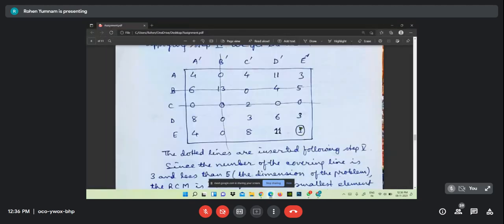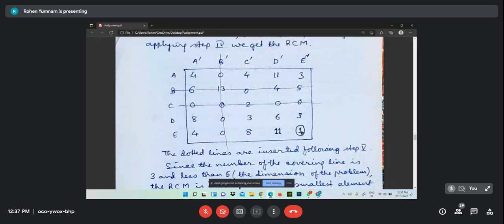I circle it. This one we have to subtract from all the elements. See, from 4 also we have to subtract 1, 4 also 1, 11 also 1, 3 also 1, not from this 0, and then not from this 6. Those not covered by the line we have to subtract 1. From 8 also, from 3 also, from 6 also, from 3 also, from 4 also, from 8 also, from 11 also, from this 1 also, 1 will be 0 after subtraction of 1. Are you clear this point?